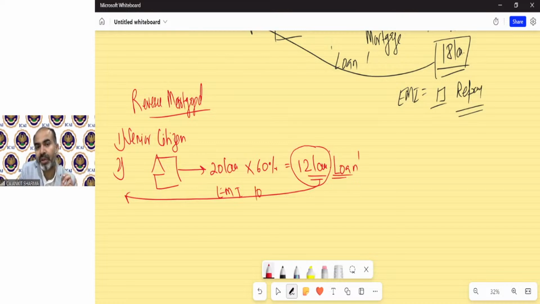Suppose 10,000 rupees per month. So out of this 12 lakh, you will get 10,000 rupees per month as a loan in the hands of the borrower. And the borrower need not pay. The repayment has been deferred. You need not repay anything till you are alive.